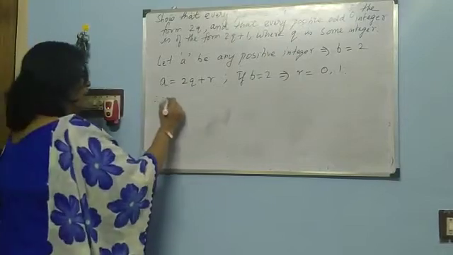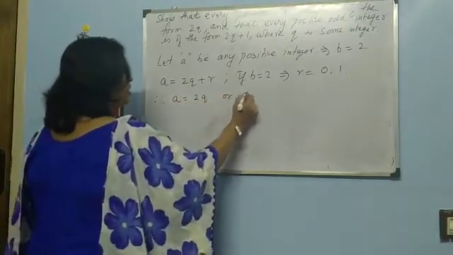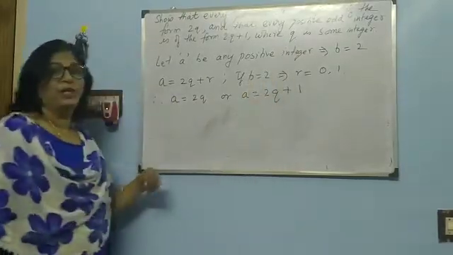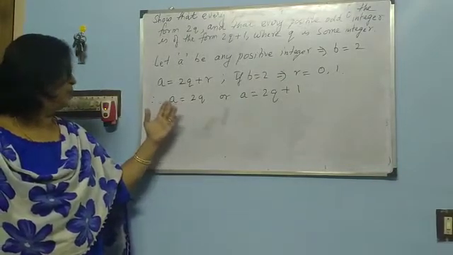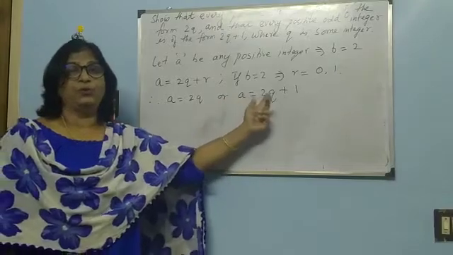And therefore, I can write a is equal to 2q or a is equal to 2q plus 1. Now let us look into these two possibilities: a is equal to 2q and a is equal to 2q plus 1.